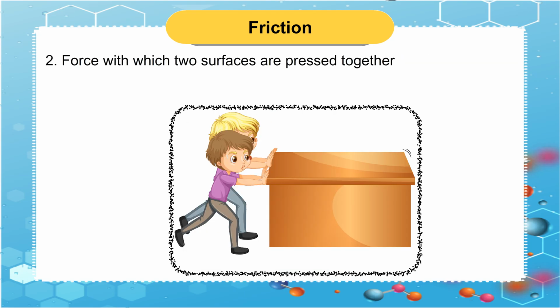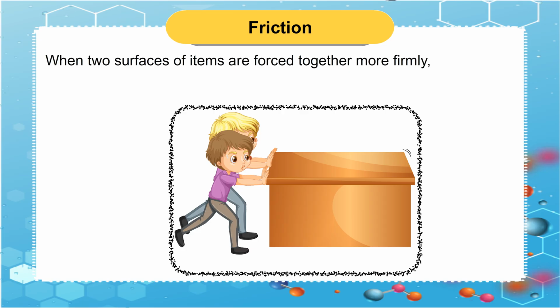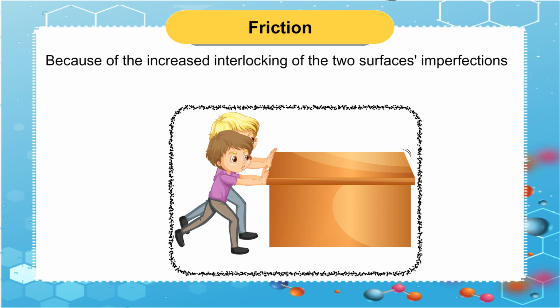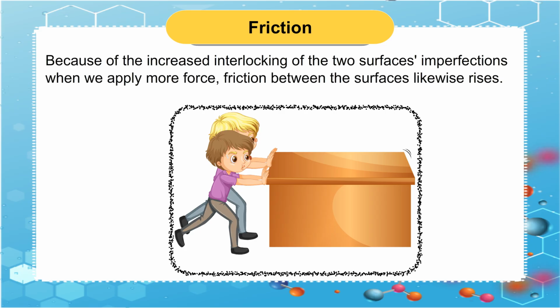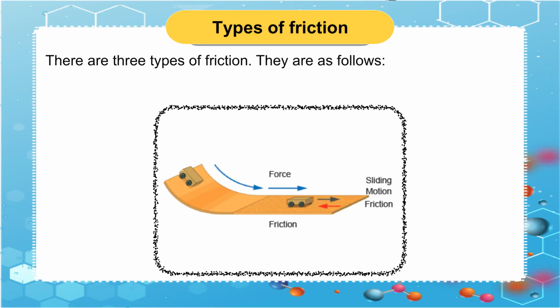2. Force with which two surfaces are pressed together. The interlocking of imperfections between the two contacting surfaces is what generates friction. When two surfaces of items are forced together more firmly, friction increases. Because of the increased interlocking of the two surfaces' imperfections, when we apply more force, friction between the surfaces likewise rises.